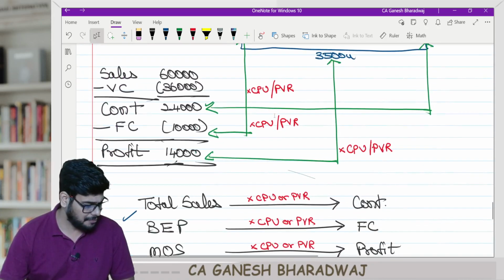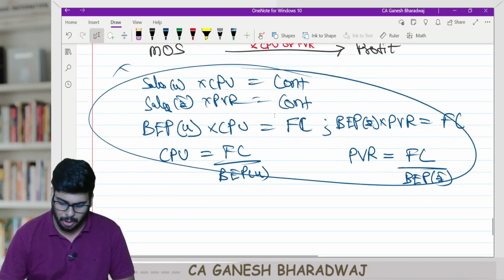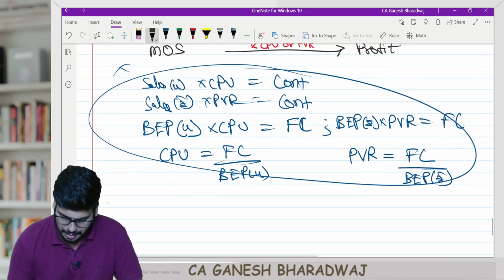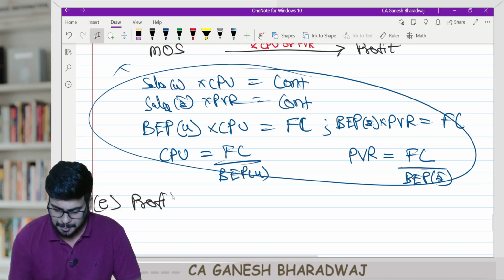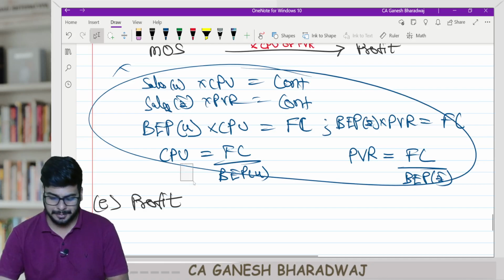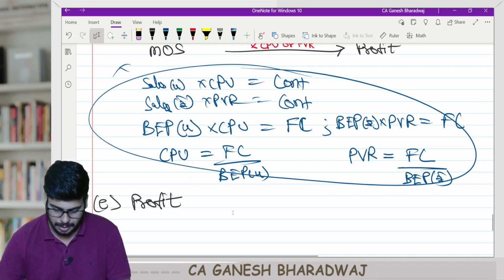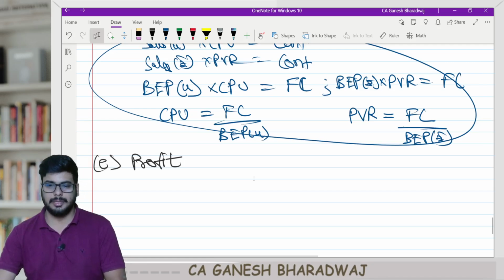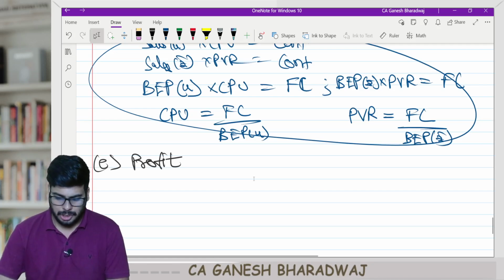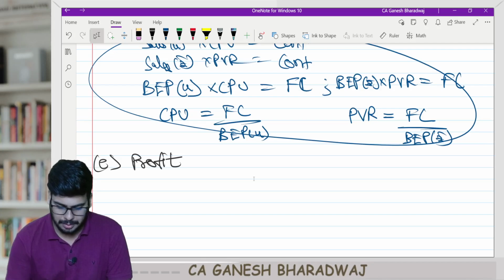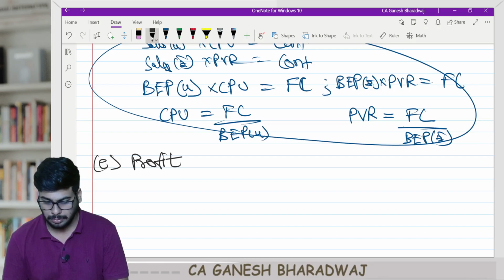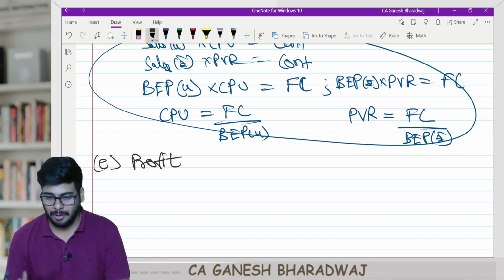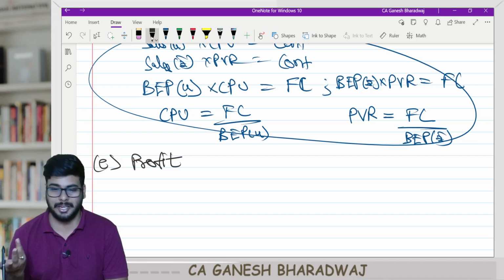So this is about your marginal costing, and we have also done the margin of safety. And finally, write down the last one: profit. So what is the formula to arrive at profit? Margin of safety, right. Using margin of safety we can do.